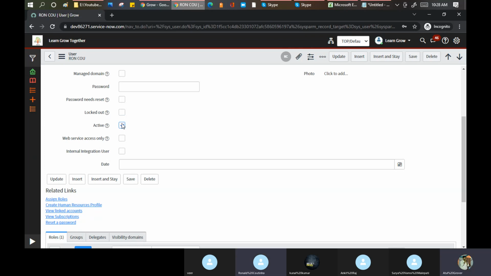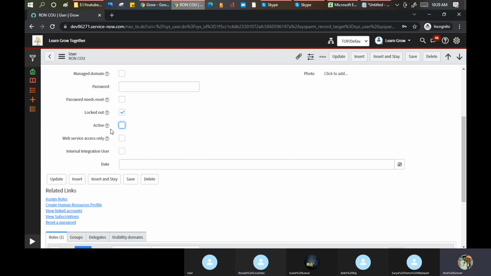Locked out is like a temporary solution. Let's just guess, let's take an example. You deactivate my account. I call customer care or the service executive and say, hey boss, can you check my account? And he will activate it. Then that person will be able to log in again. So the practice we follow specifically in case anyone is leaving is to make it locked out, not active. Remove this active part. One option should be checked at a time.